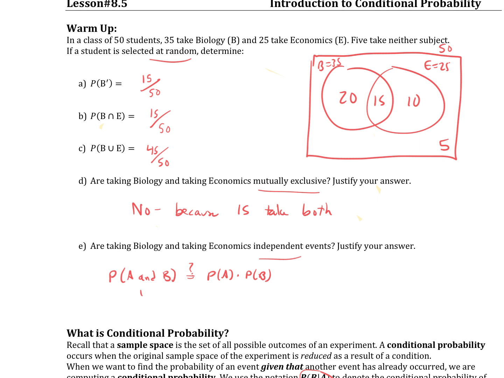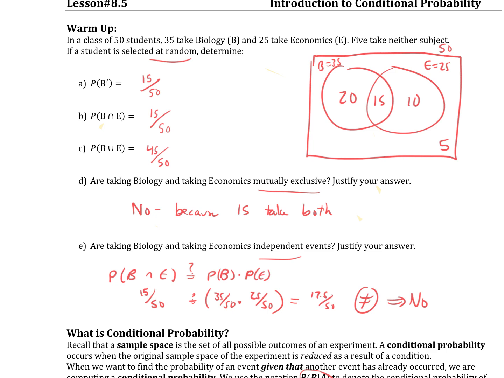Ugh, I can't make a nice 5. 15 out of 50. Is that the same as, actually I shouldn't say A and B, should I? Let's make this a little more relevant to the situation. This is bio and economics, probability of bio times probability of economics. Probability of bio is 35 out of 50. Economics is 25 out of 50. These are not the same. These two right here, this little thing is going to equal something like 17.5 out of 50. That's not the same. So no, that means they're not independent.